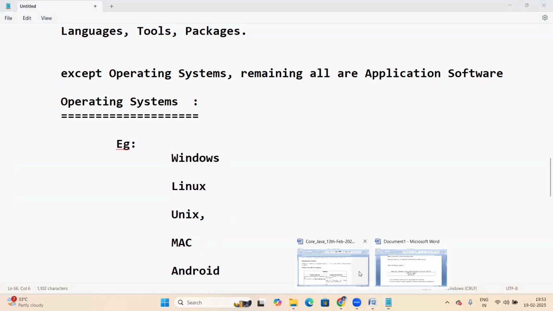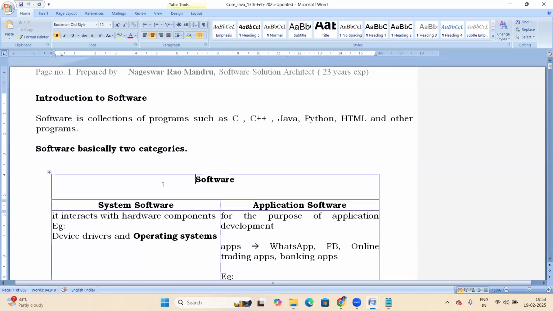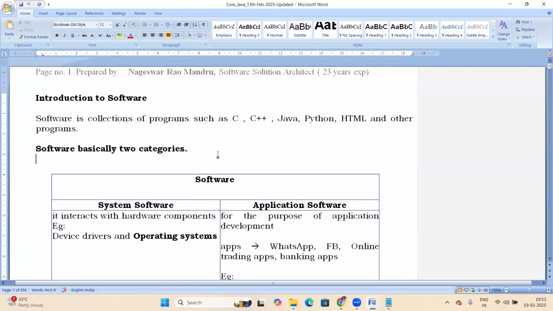Let me show the document. This is today's class document, for you only. Drive access will be given to all paid students by the online team. It's a 900-page document, your daily class document.